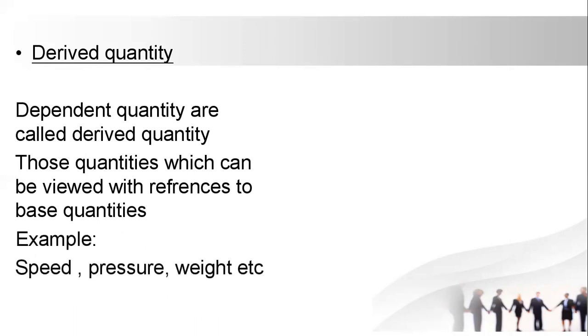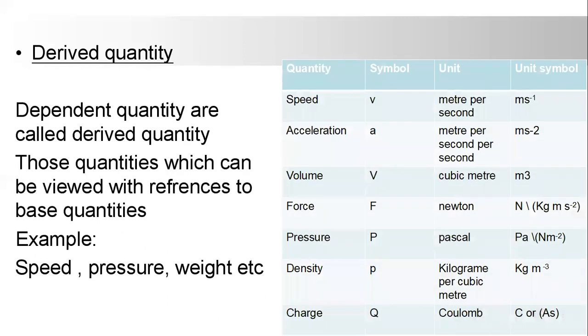You can define it in this way also: the dependent quantities are called derived quantities, or those quantities which can be viewed with reference to base quantities. For example, speed, pressure, weight, etc. The table represents some derived quantities and their symbols.